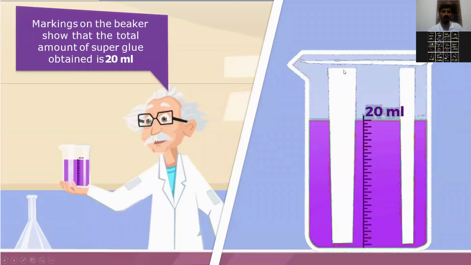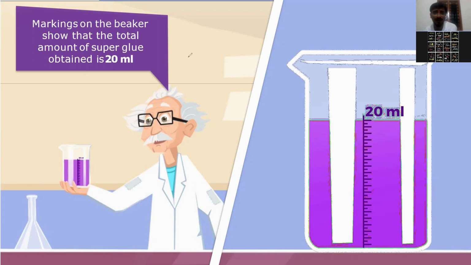Now, what Dr. Bentu has done: when he mixed the green and orange, he found the purple color, and he put that in the big beaker which has the measurement. Now you can see the beaker is marked. How many ml is it? The level for the purple color is 20 ml, right? When he mixed 5 ml of green and X amount of orange together, how much purple color did he get? 20 ml.